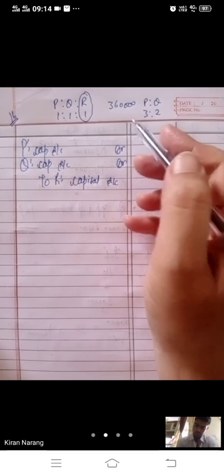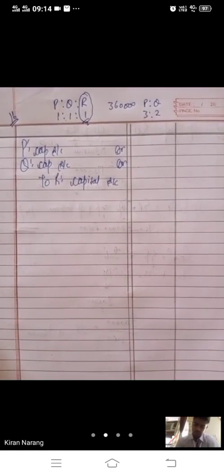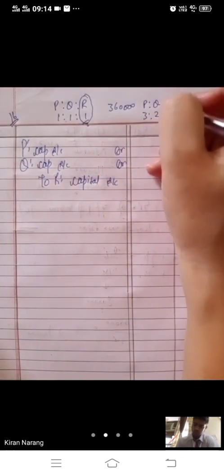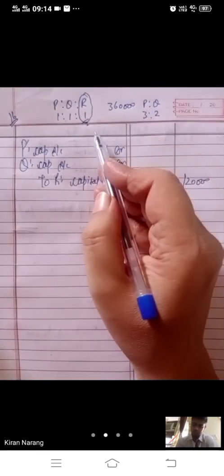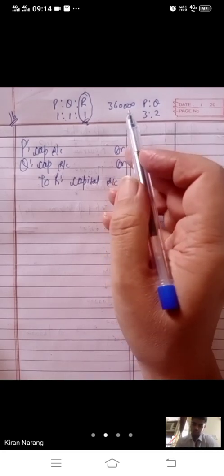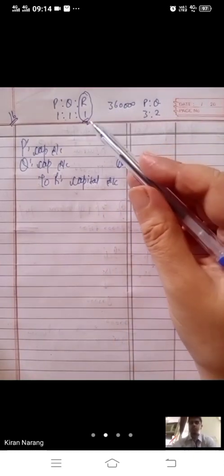Now, what amount are we going to give to R? His share only, not the whole goodwill of the firm. Generally, students make this mistake. We will just give his share: 360 into 1 by 3, that is 1,20,000. 360 is the goodwill of the whole firm, and R will get his own share only.